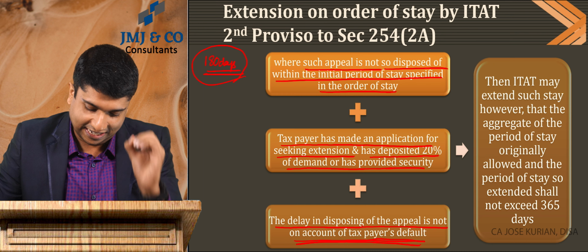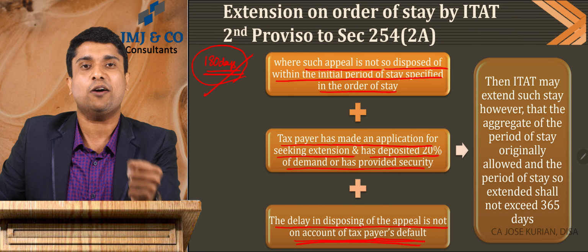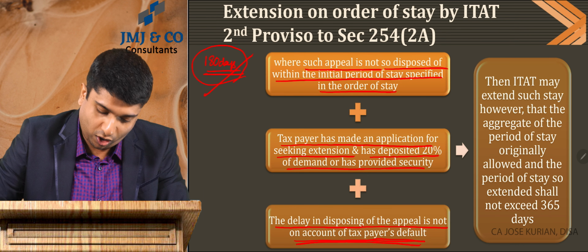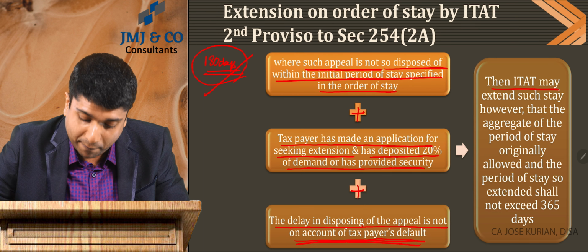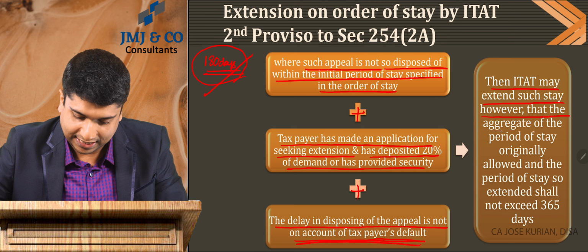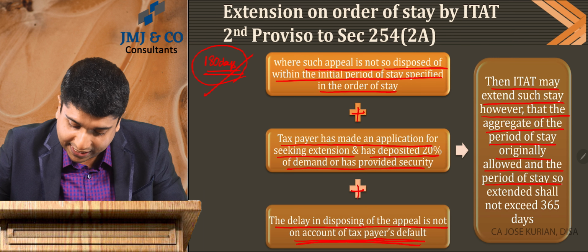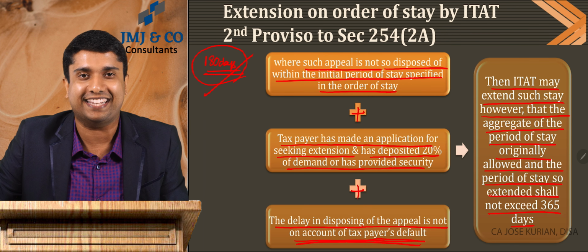Got my point? The delay in disposing of the appeal within the initial period is not on account of any default made by the assessee. That means if all these conditions are satisfied, then what will happen? Then the ITAT may extend such stay. However, the aggregate of the period of stay originally allowed and the period of stay so extended shall not exceed 365 days. That's what the act says.